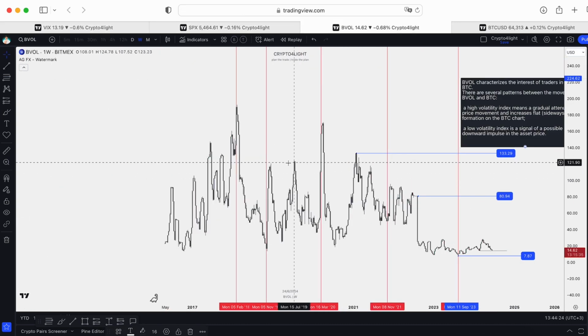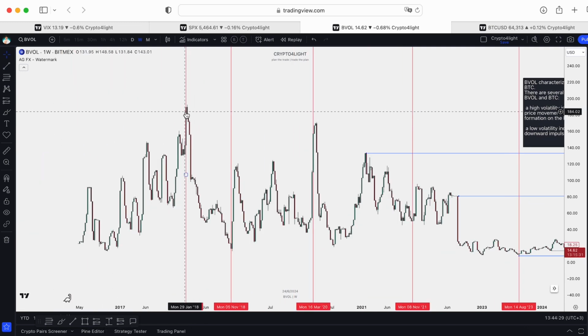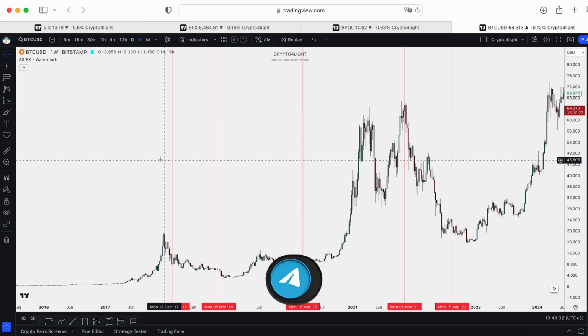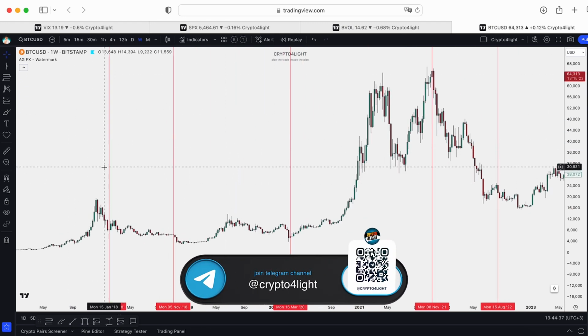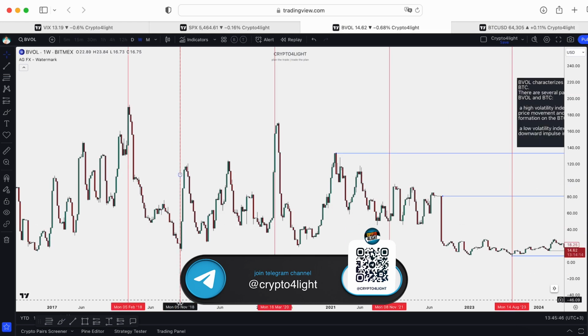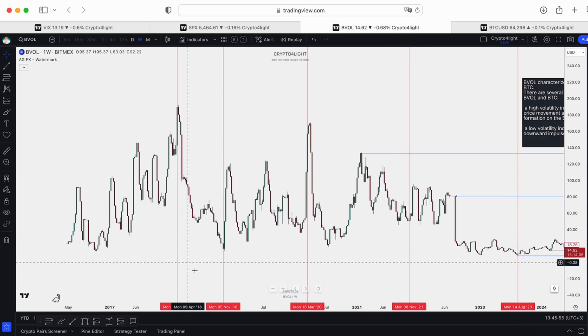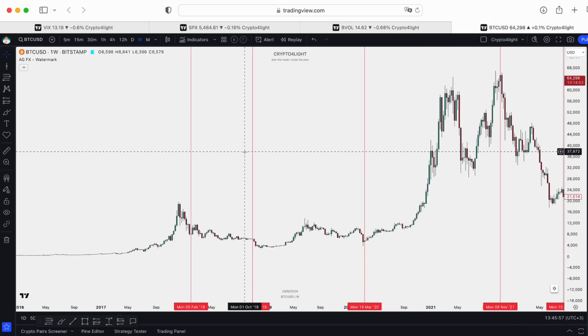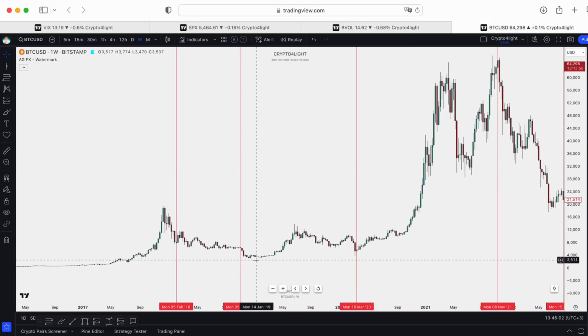If we take a look at Bitcoin, the key levels, take a look. The highest point of the volatility was here in February 2018. What did we see at that time on the chart? So this was after the all-time high. We hit this low. What do we see next? Here's November 2018. We didn't sweep the historical low. This was November 2018. And exactly after that week, we dumped like 50% more.